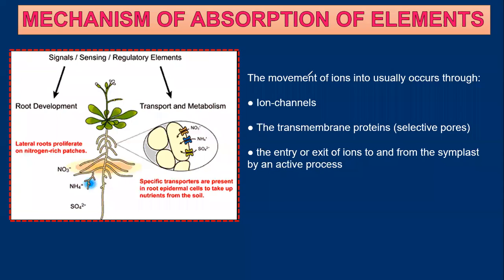So the movement of ions into the cell usually occurs through ion channels. Either they'll occur through ion channels or by the transmembrane protein, that is, selective pores present on the surface of the cell, and the entry or exit of ions from the apoplastic pathway by an active process. So these are the major processes by which the ions move into the cell or move outside the cell.